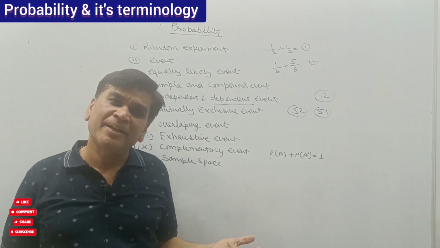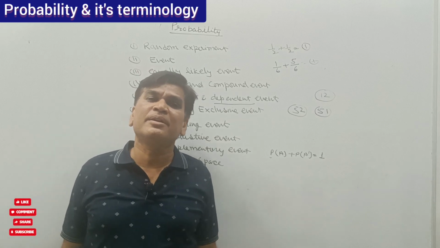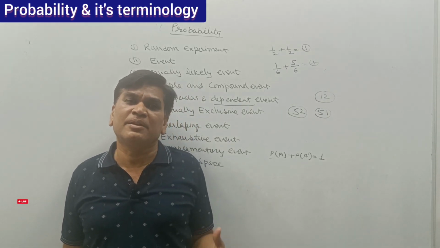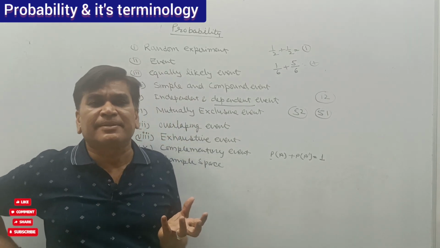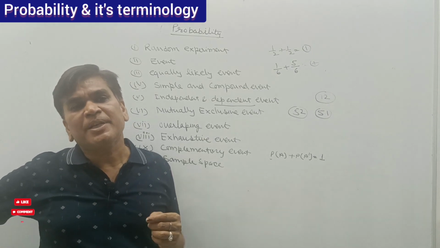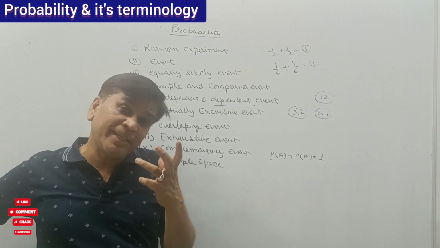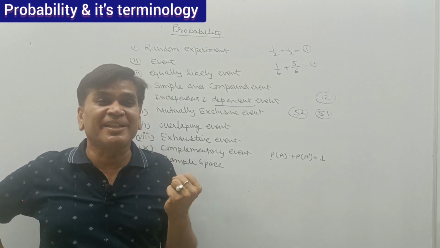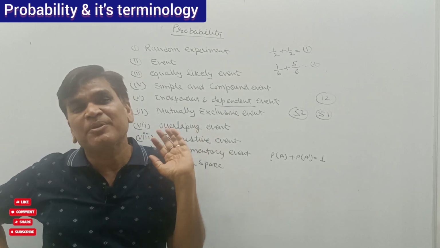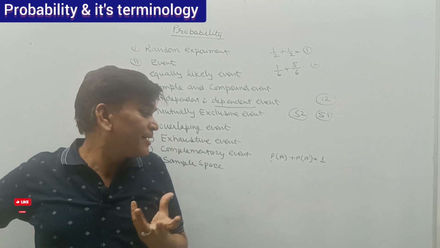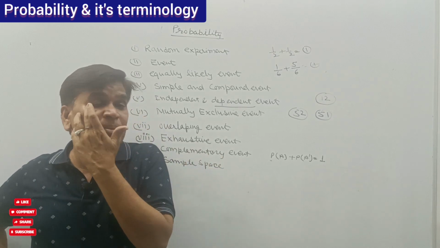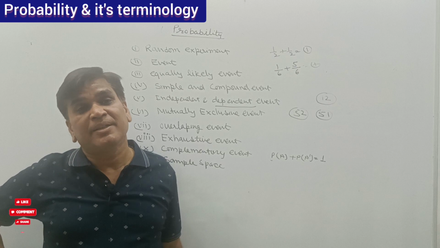That is sampling. If I am going in a class where 50 students are present, I ask 2 questions to 2 students and getting the result of this, I will get an opinion about the whole class. That is sampling. So in sample space also the probability is very important.